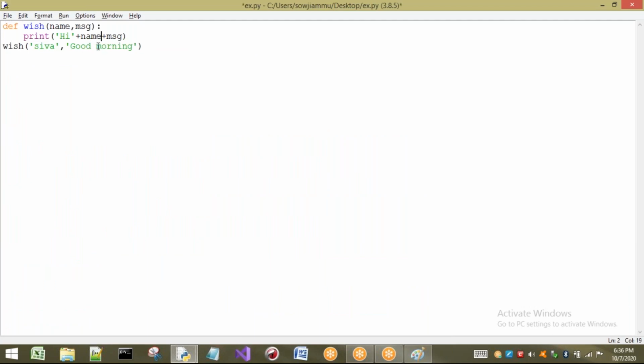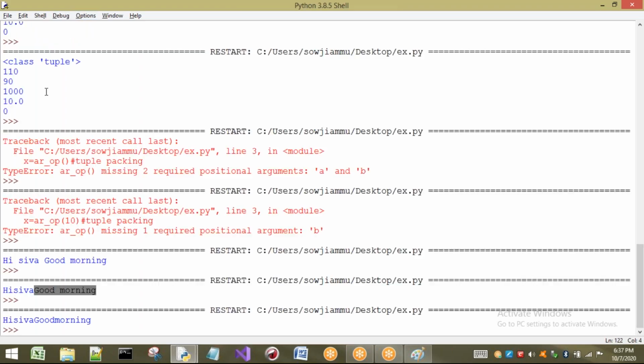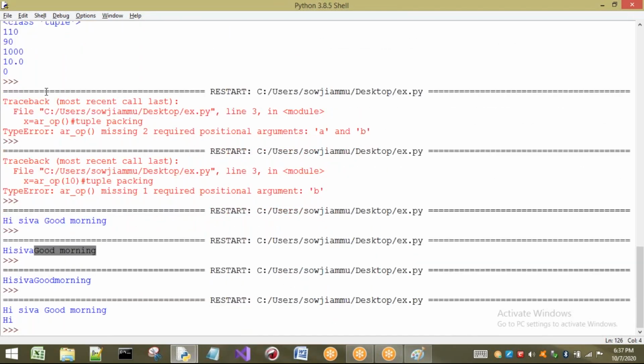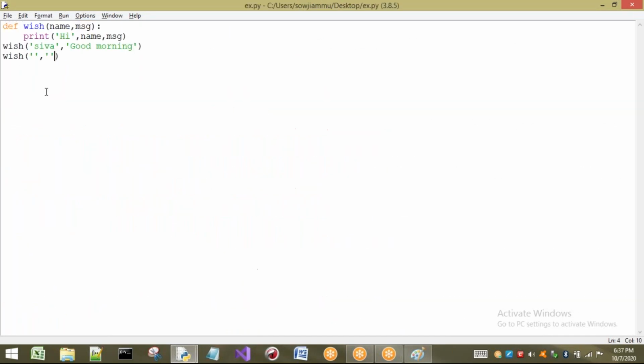I'm going to remove these things. If we want to pass arguments to the function, which arguments are these? Positional arguments. Compulsorily, those many arguments only should be present. In the first case there is no problem. In the second case I'm going to pass empty. If I pass empty also, is there any problem? I am passing something here, so no problem. Hi has printed, empty has printed, so no problem here.